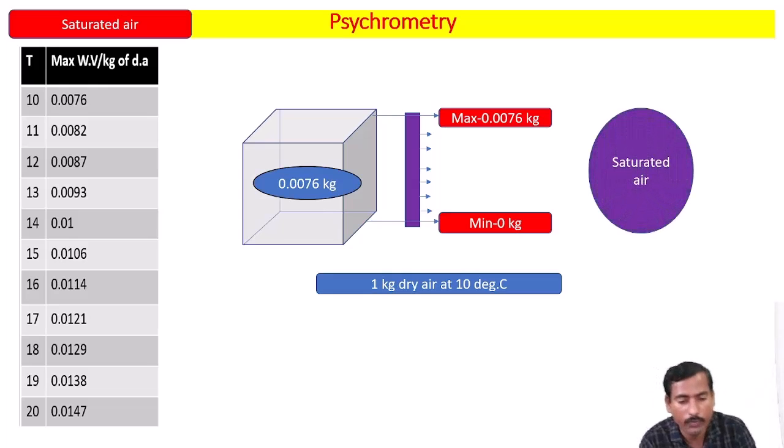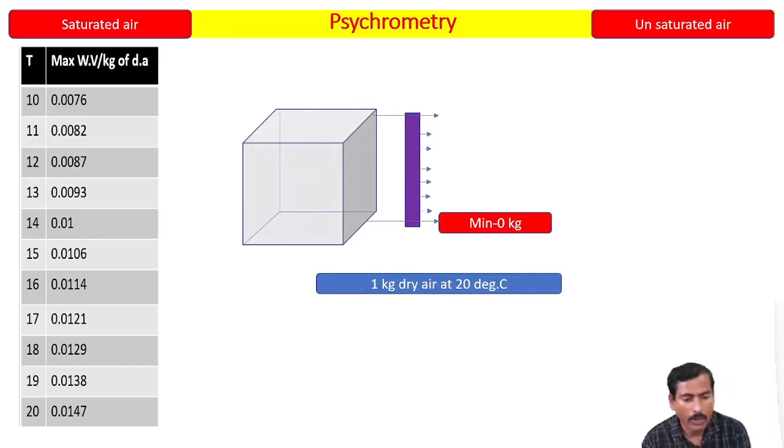So how do you define saturated air? Saturated air is the air having water vapor which is equivalent to its maximum capacity at that particular temperature. That is called saturated air. Or you can also define saturated air as air which has the maximum amount of water vapor at that particular temperature. Okay, so to have some more clarity, let's go to the next.